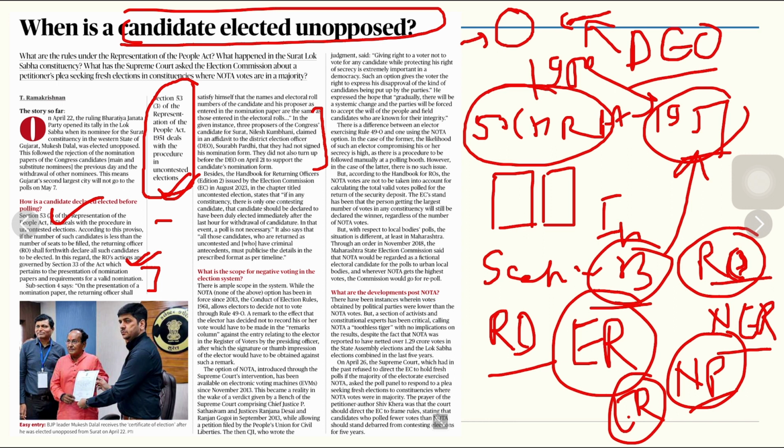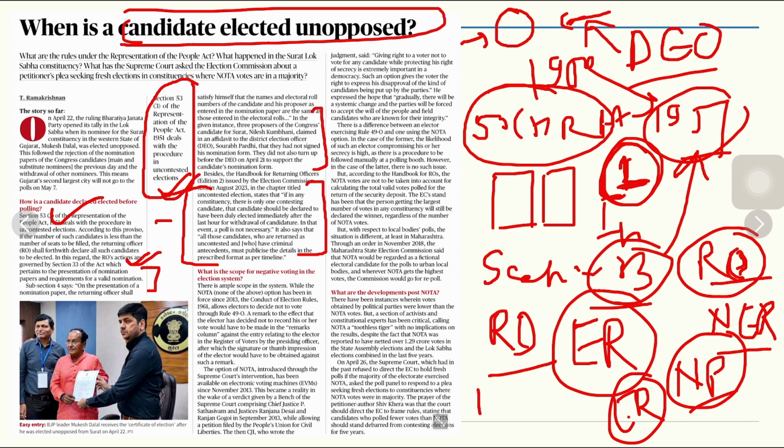The handbook for the returning officers issued by the Election Commission, in the chapter titled Uncontested Election, states that if in any constituency there is only one contesting candidate, then that candidate should be declared to have been duly elected immediately. So if there is only one candidate, according to that handbook issued by the Election Commission of India, that candidate should be elected unopposed without any kind of formal procedures of polling.